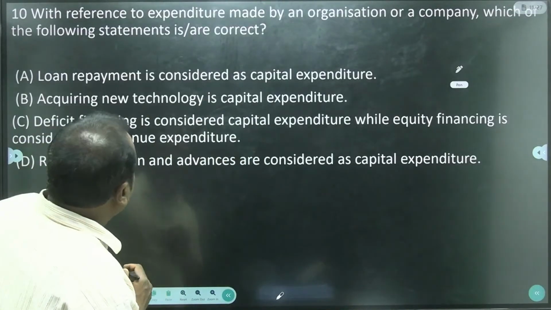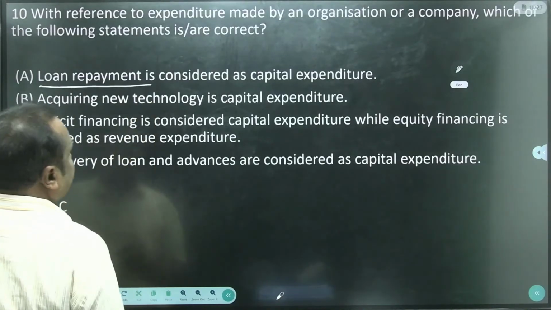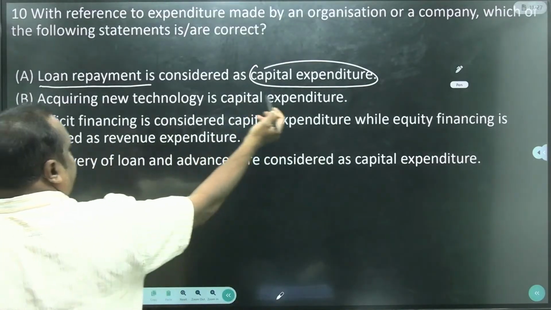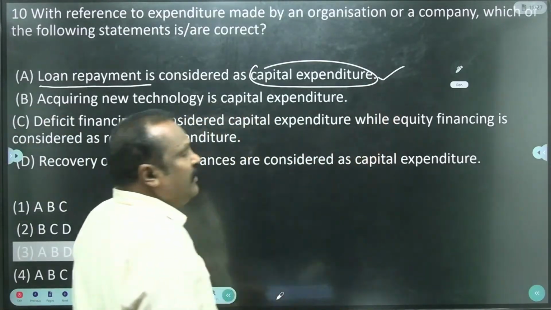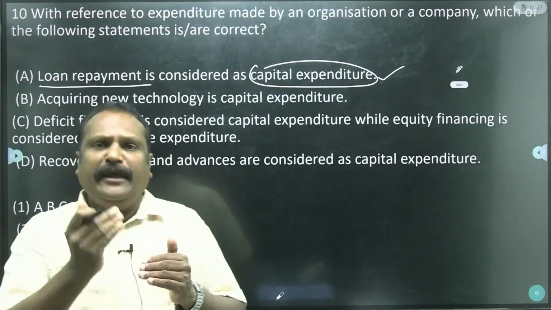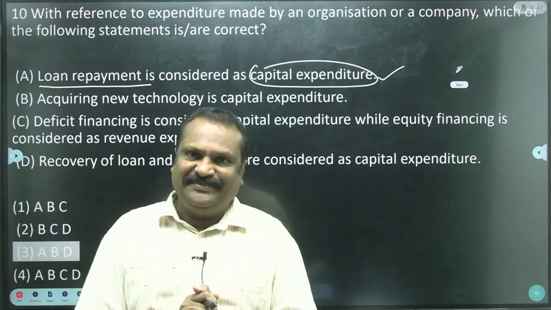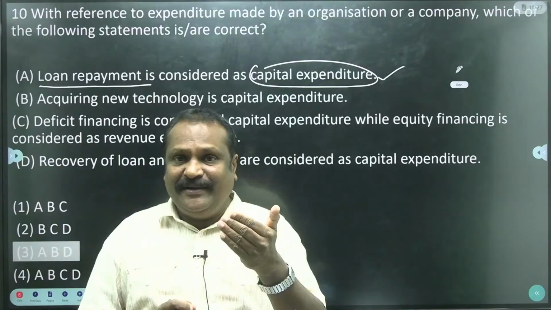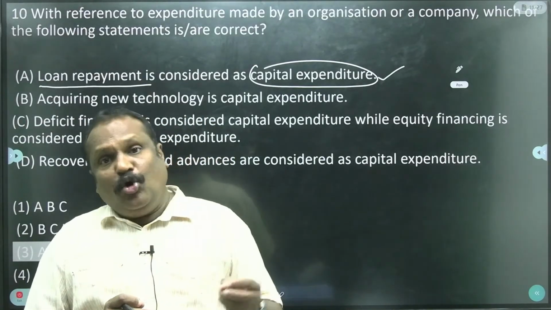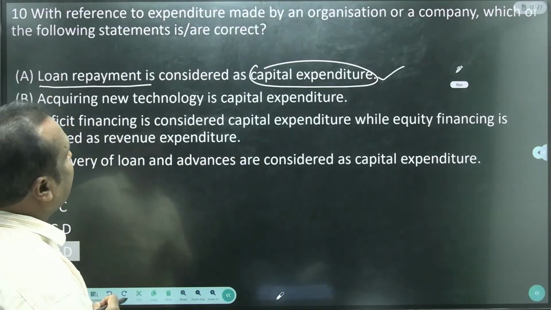With reference to the expenditure made by the organization, loan repayment is considered as capital expenditure. Yes, this statement is correct. Loan repayment and loan recoveries are part of the capital expenditure. Interest payment is a revenue expenditure and loan repayment is a capital expenditure.